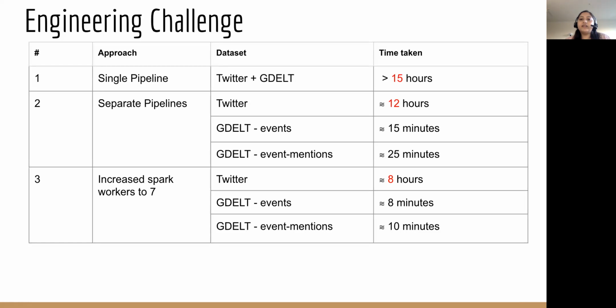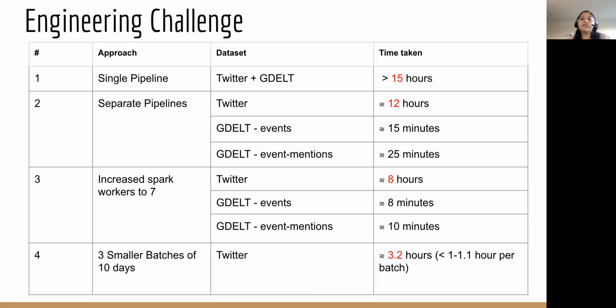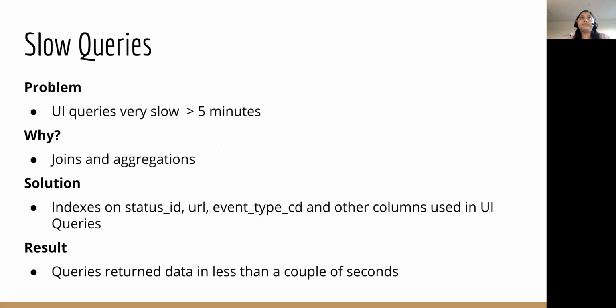In this approach, I did some Spark tuning and horizontal scaling, and the number of Spark workers was increased from 4 to 7. Twitter took 8 hours, GDELT events took 8 minutes, and event mentions took 10 minutes. So since the GDELT processing time looked good in the third approach, for the final approach I used only Twitter data, and the data was processed in smaller batches of 10 days instead of one whole month. Each batch of 10 days took around 1 hour to complete, and therefore the total time to process a month's data was reduced to 3.2 hours.